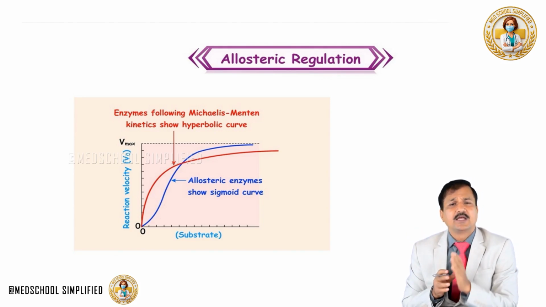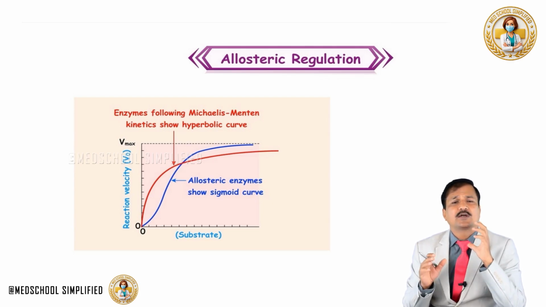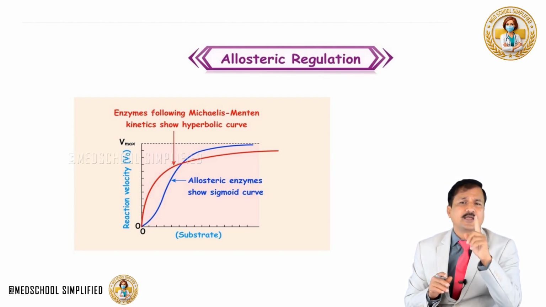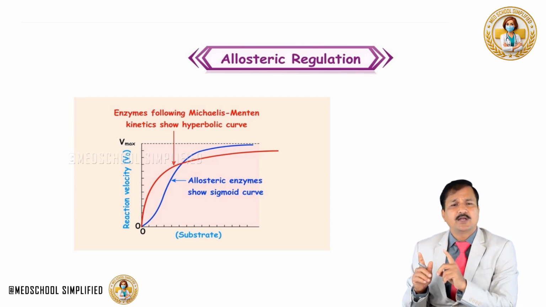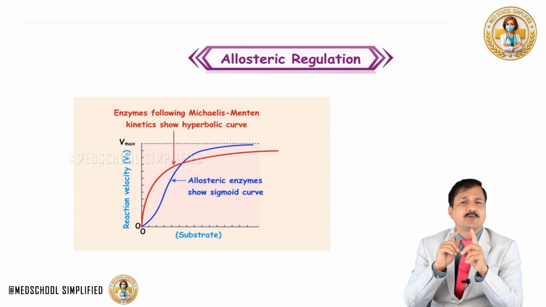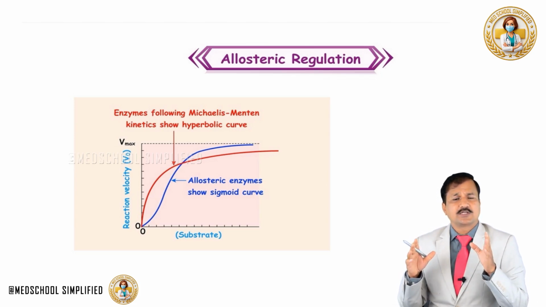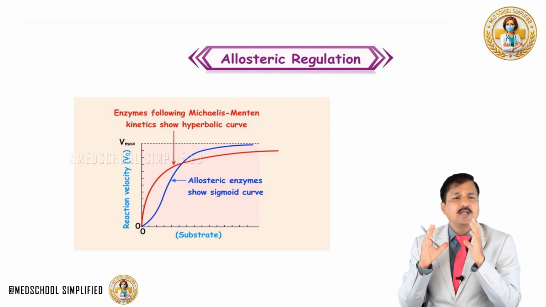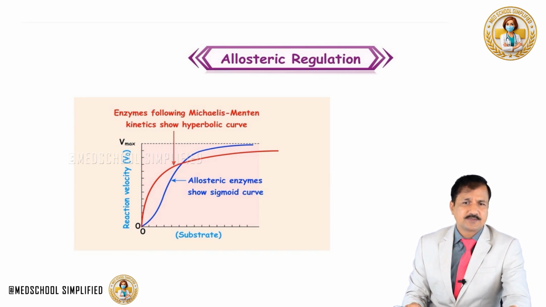So always remember, sigmoidal is indicative of multiple subunits cooperating with one another and giving that sigmoidal curve. So sigmoidicity is the phenomenon of cooperativity, remember that. Whereas a hyperbolic curve does not show cooperativity. So simple enzymes show a hyperbolic curve and they follow Michaelis-Menten kinetics, whereas allosteric enzymes will show a sigmoidal curve, which indicates the phenomenon of cooperativity going on between the subunits. And the sigmoidal curve is for allosteric enzymes, and the majority of the rate determining regulated enzymes in the metabolic pathways in our body are usually allosteric enzymes. Next.